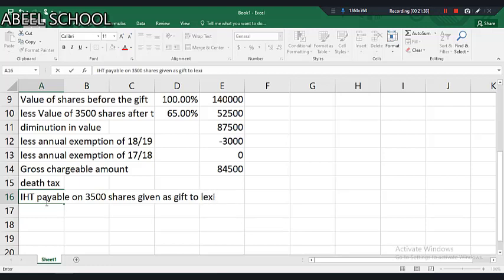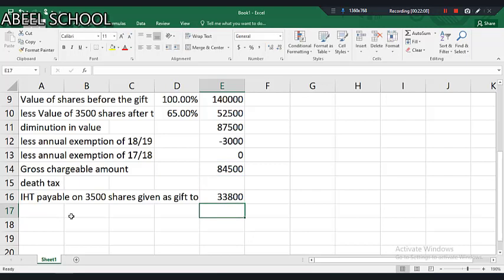I'm not showing any tax on the villa because the question is specifically relating to shares. The question is how much tax, basically how much IHT, is saved due to giving 3,500 shares as a gift to Lexi. That is why I'm not showing any calculation of the villa. So simply we'll take this into 40%.